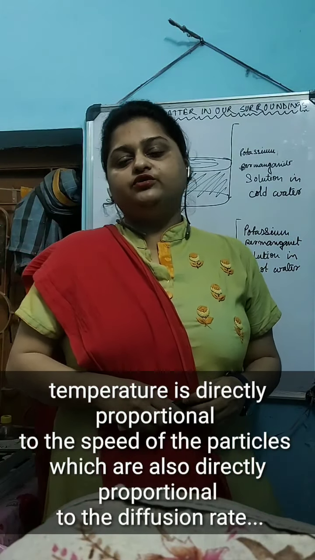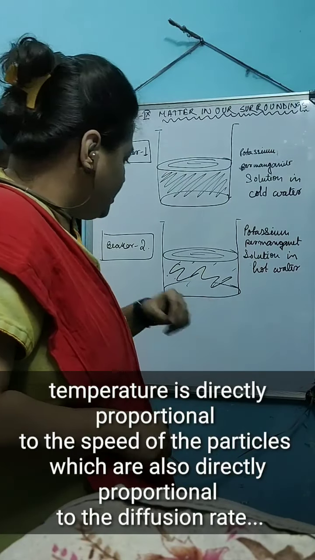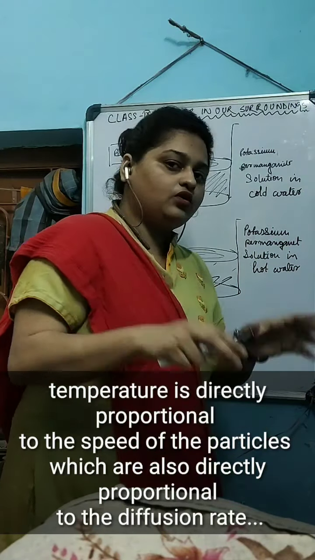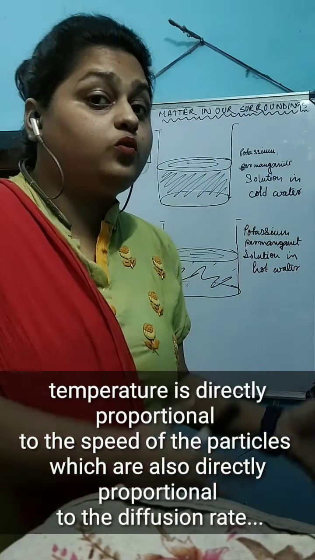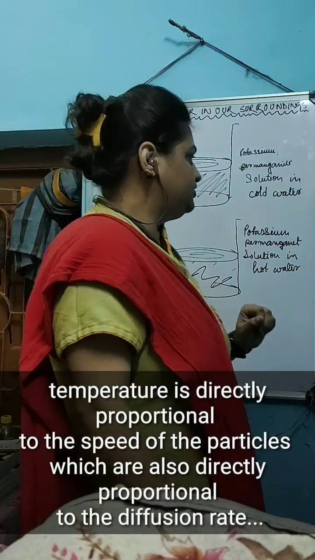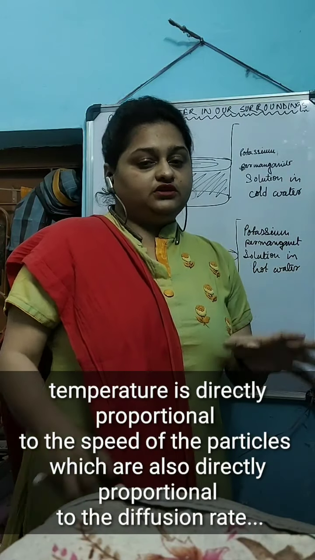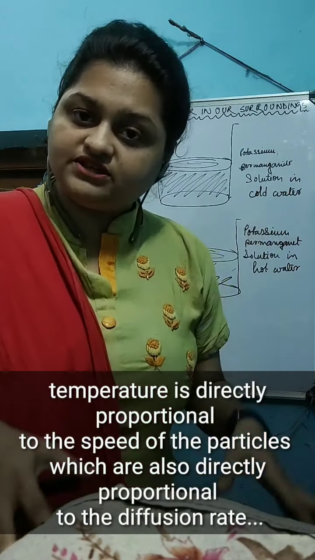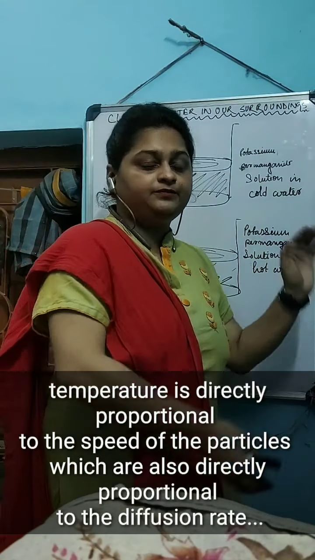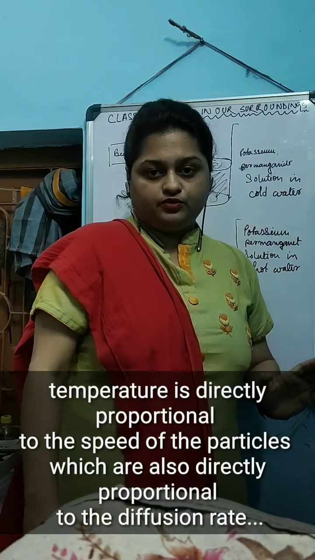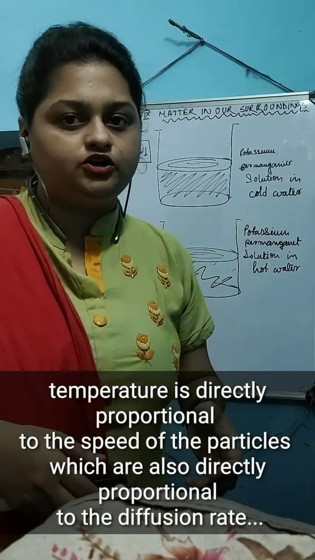The observation in this practical example is that in beaker 2, where we have taken hot water, the color of the solution will appear way faster compared to the cold water in beaker 1. To explain this observation, we have to look at the material we have taken, and also take the relative diffusion rate in beaker 1 and beaker 2.